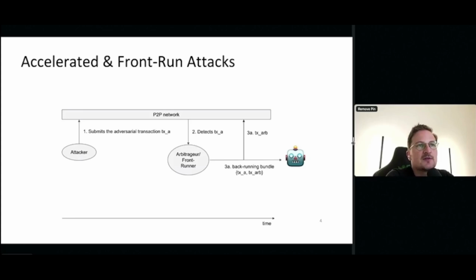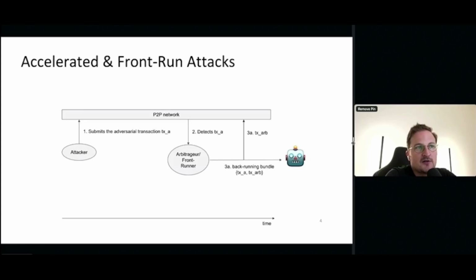So I can do two things. Either I go through the peer-to-peer network and just send my arbitrage transaction out. Since it comes afterwards, I also pay a little less gas than TXA, and I can expect that the next validator, or more specifically block builder, will mine it after TXA in the sequence of executions.